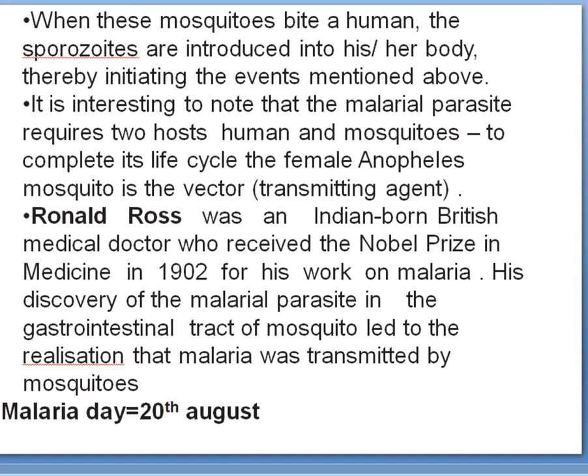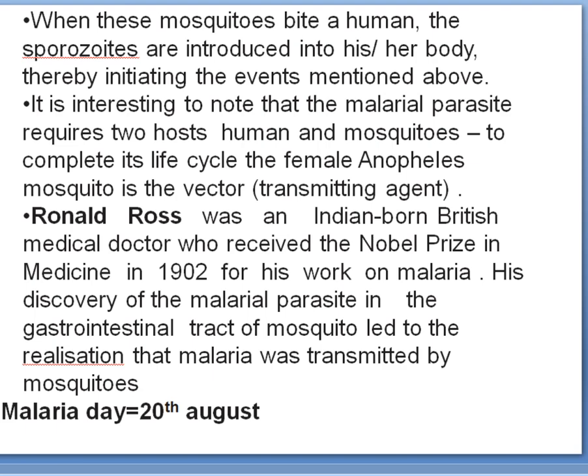Okay, whatever I told is there in the writing form. Whatever theory you have to write is there in the writing form. And now, for the first time in the body of the mosquito, especially in the gastrointestinal tract, these malarial parasites were traced by Ronald Ross.